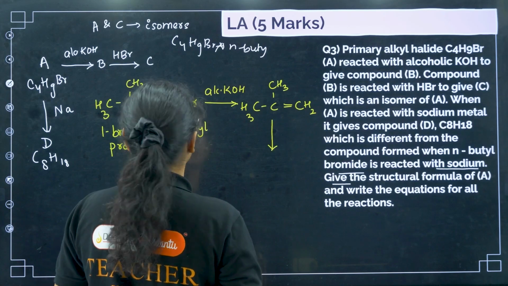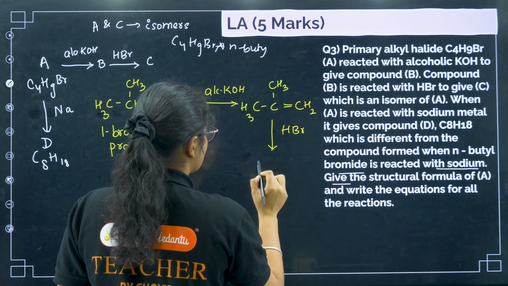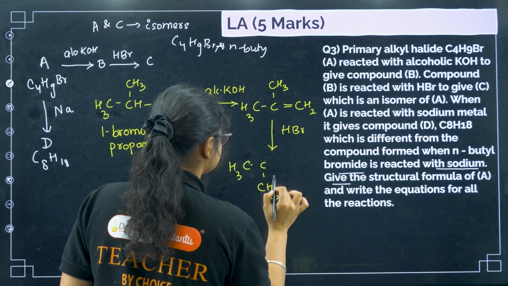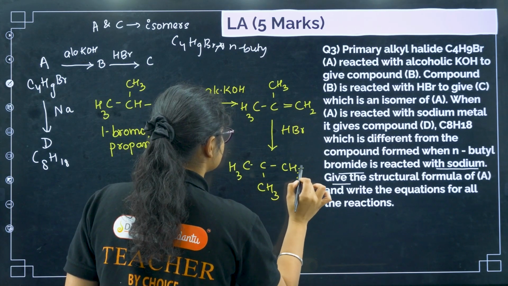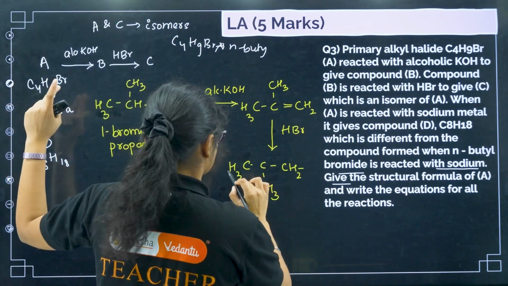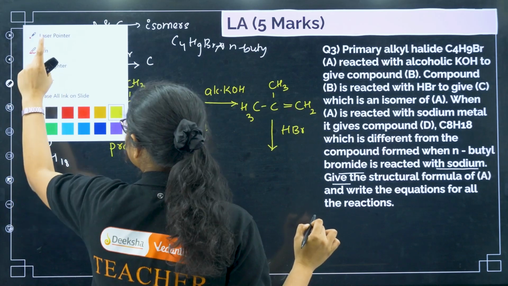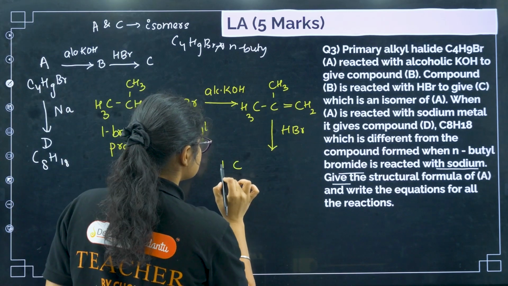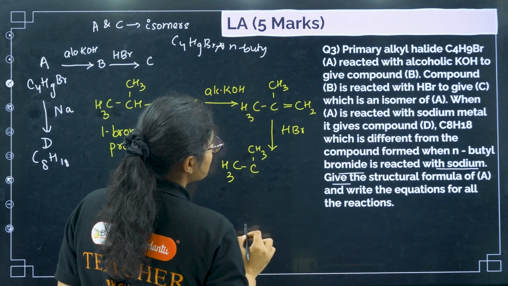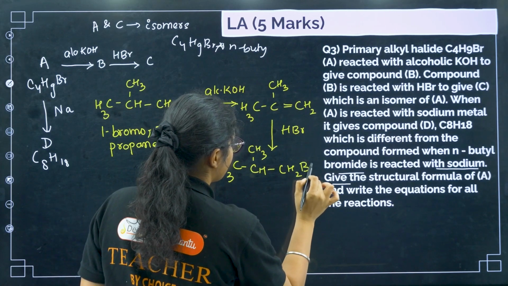Next, if you treat it with HBr, what will happen? Markovnikov's addition will take place, right? And here we will get CH3, C(CH3), CH2, Br.